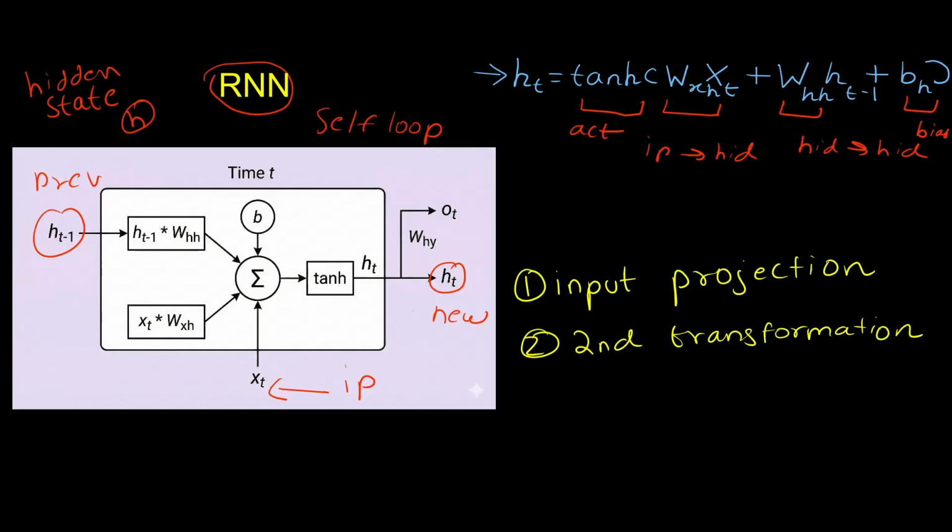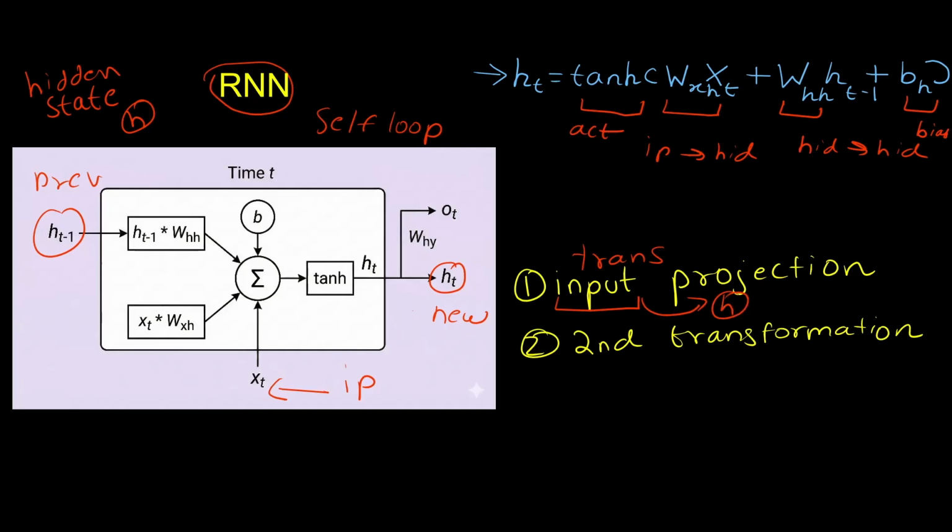First one is input projection. Here we can see there is a multiplication between the weight matrix W x h and the current input vector x t. This is a transformation which converts the input representation into the same space as the hidden state.